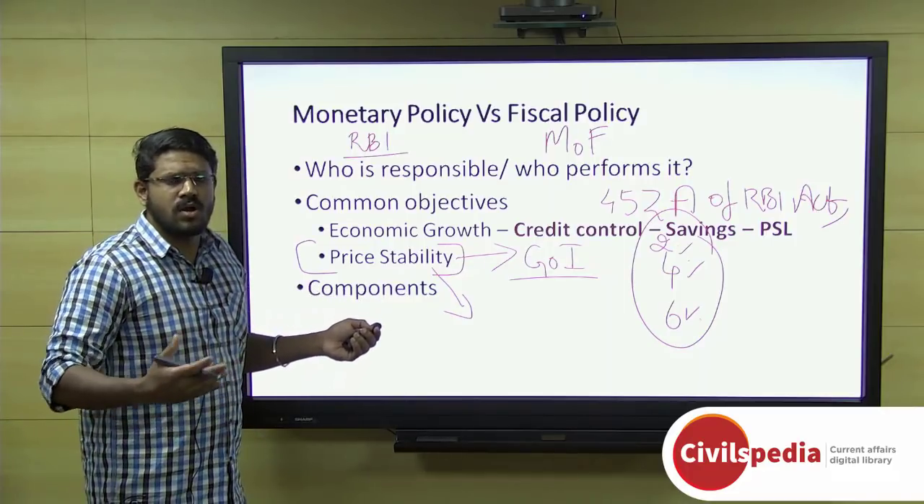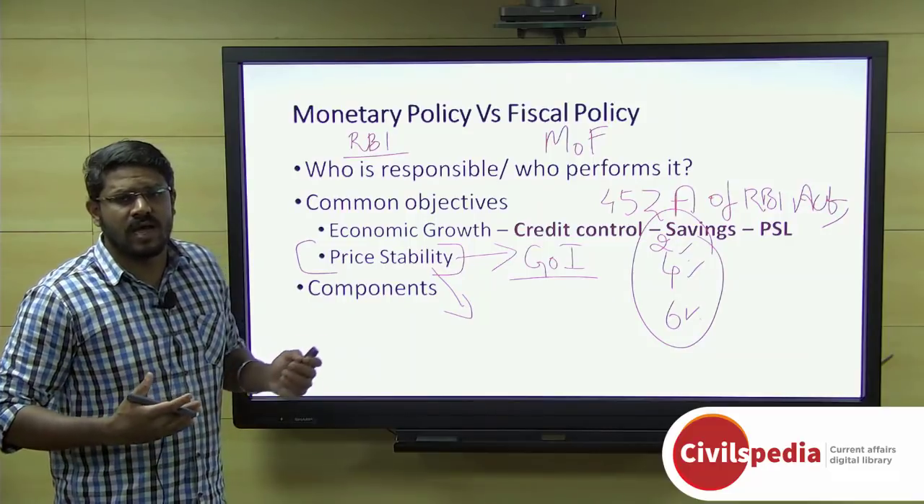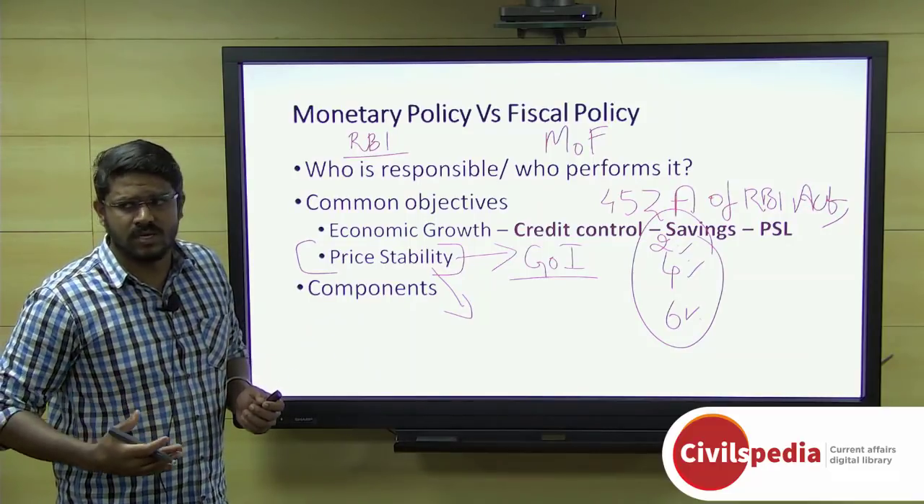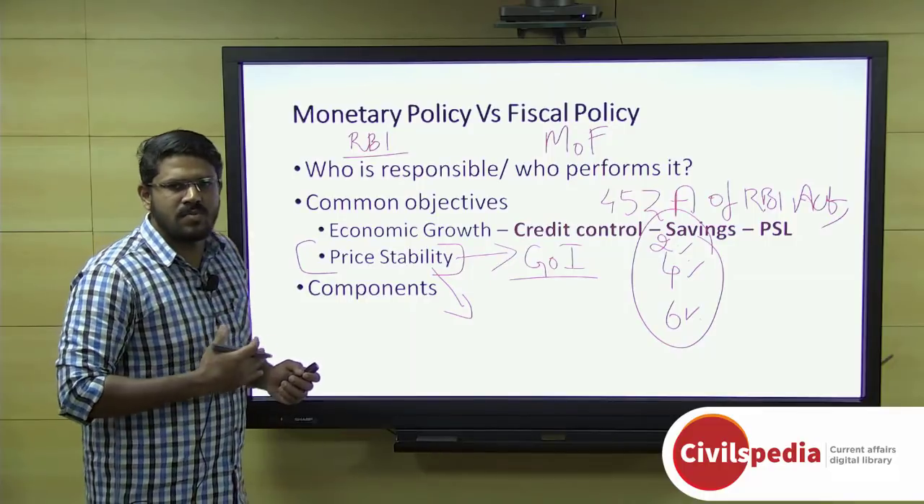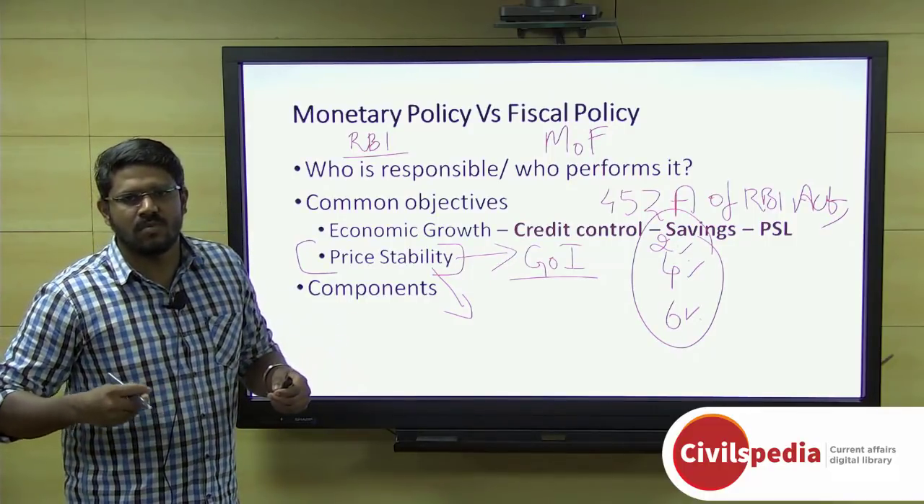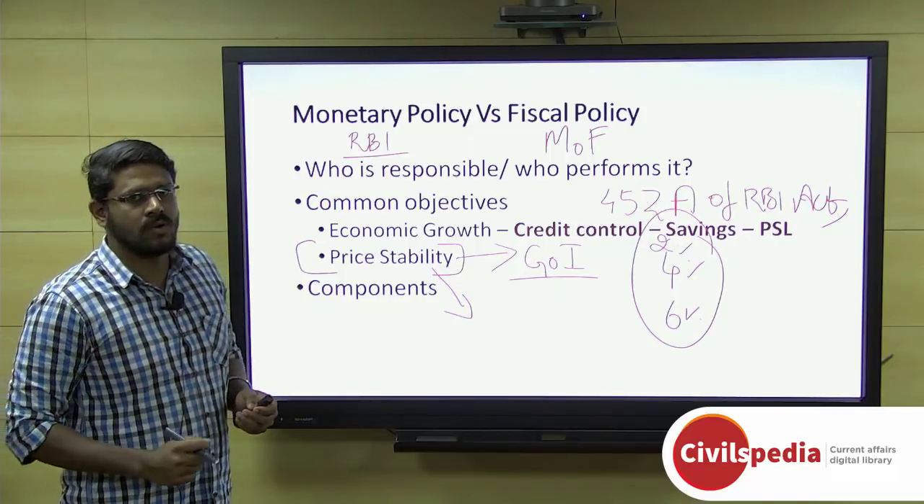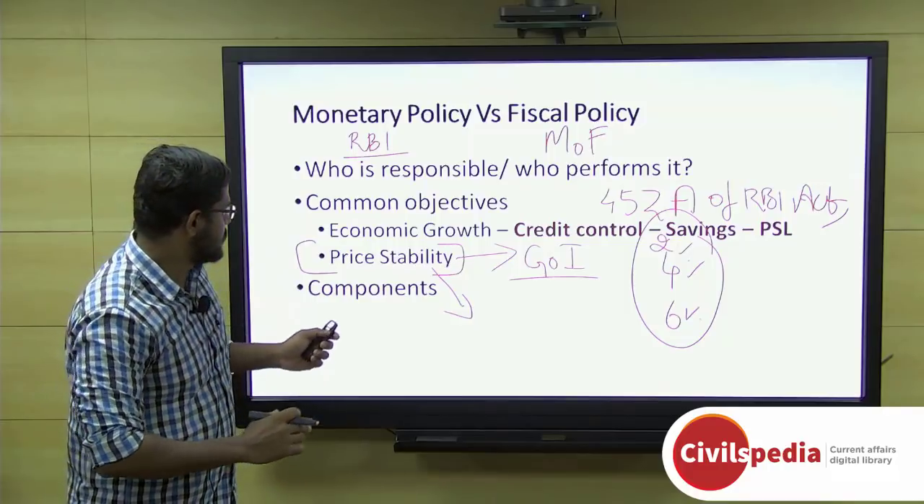And one more example: in open market operations, where the RBI sells and buys government securities, when it buys government securities, it means it infuses money into the public. When it sells government securities, it takes money from the public, and therefore it makes credit control. And it also arrests inflation.